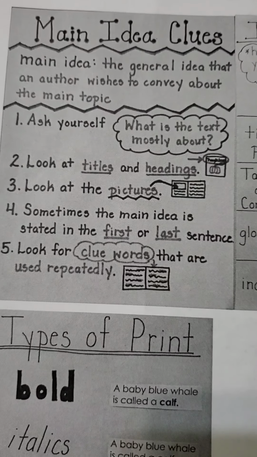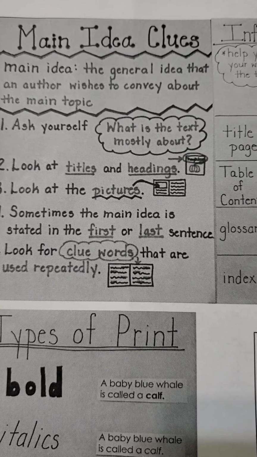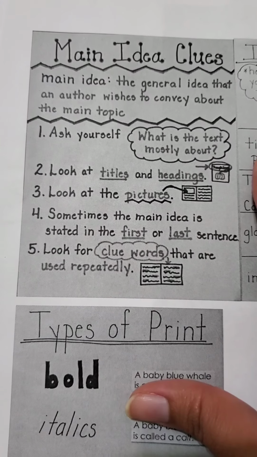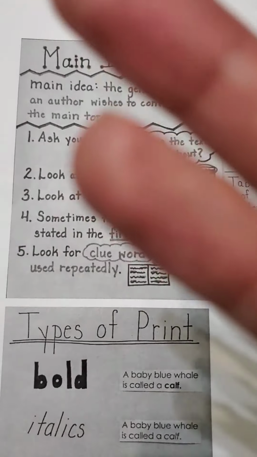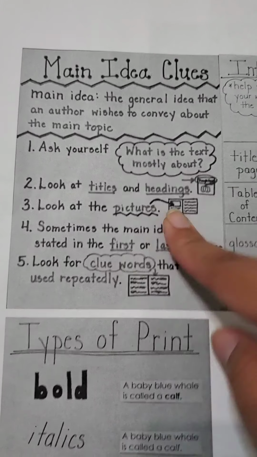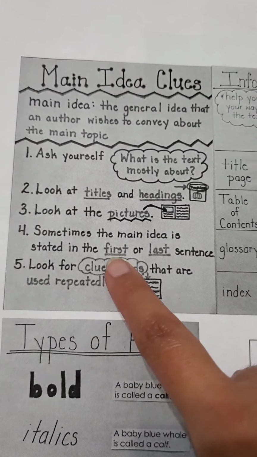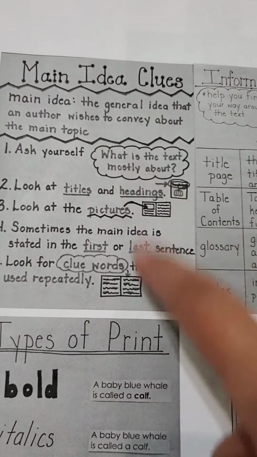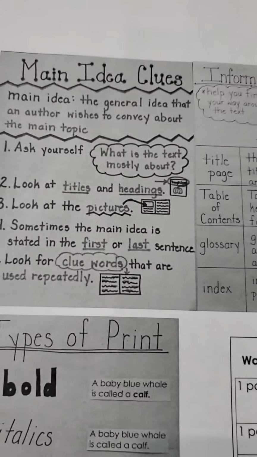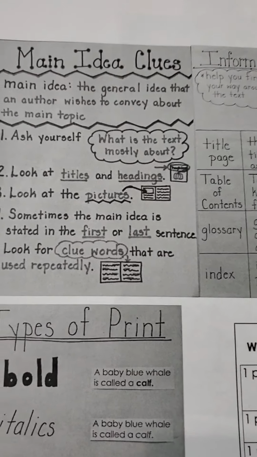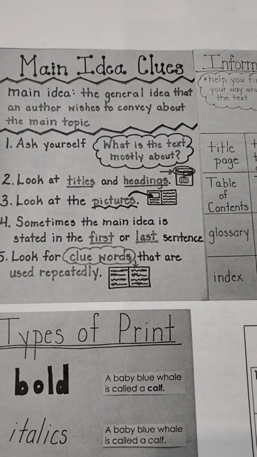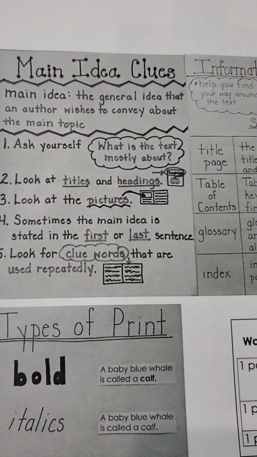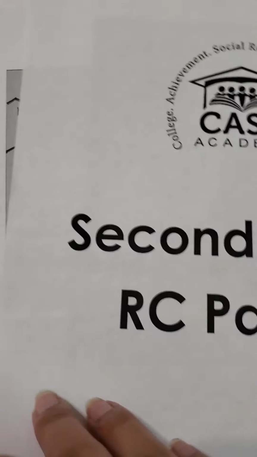So remember, clue number 1, you want to ask yourself what the text is mostly about. Clue number 2, you want to look at the titles and look at the headings. Clue number 3, you want to look at the pictures. Clue number 4, sometimes the main idea is stated in the first or last sentence. Again, that's not always the case, but you want to look for that clue and think, is that sentence the main idea? If it is, then great. If it's not, then you have to keep looking. And then clue number 5, you want to look for clue words that are used repeatedly. Alrighty? So let's get started.